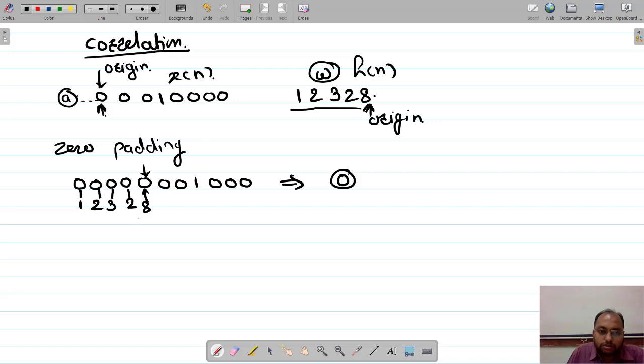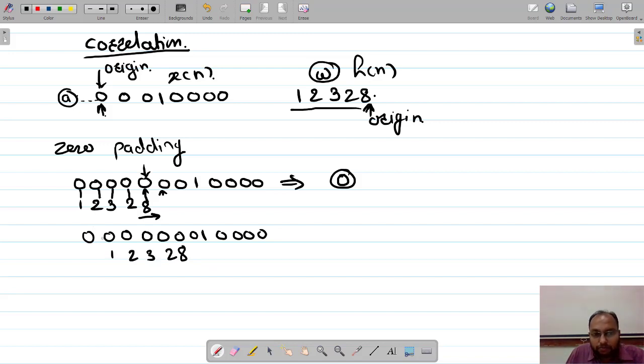Now let us move this to this position. Okay, fine. Then 0 0 0 0 0 0 0 1 1 2 3 4. Sorry, I forgot to write it. Now this 0 will be at this position, 8, so 2, 3, 2, 1. Now we have moved to the next data point.